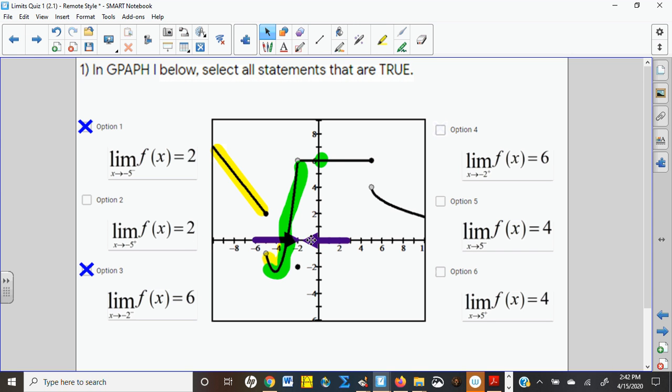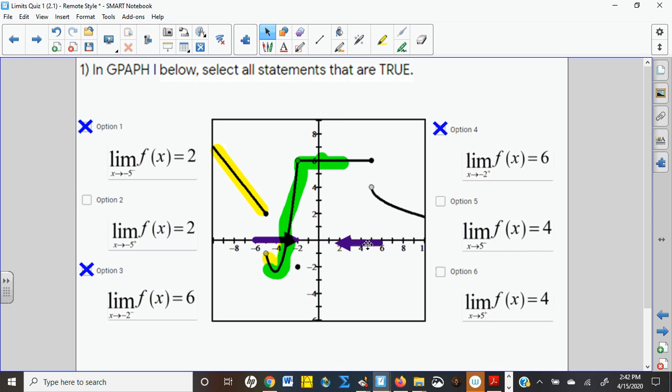What about approaching -2 from the other direction, from the right side? That's what option 4 is asking. Well, it looks like I'm actually approaching the same height. It looks like I'm coming in here at the exact same height. So there's a hole there. There's a removable discontinuity, but that doesn't prevent the graph from approaching the same height from both directions. And so I would say that that is true.